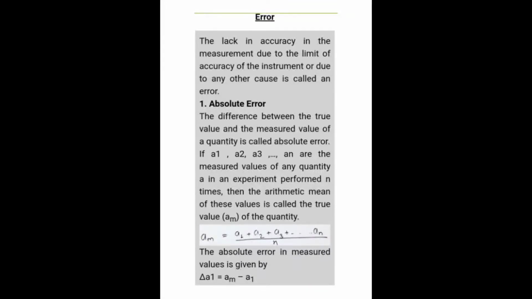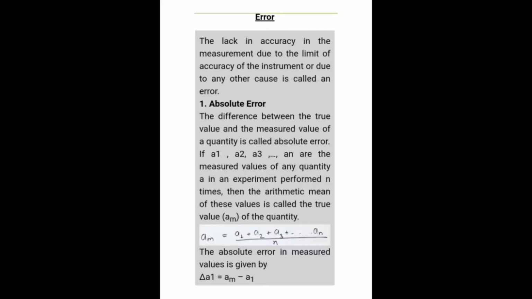Always the measured value seems to be slightly different from the true value. Due to time or other factors, the measurement gets disturbed, so there will always be an error.